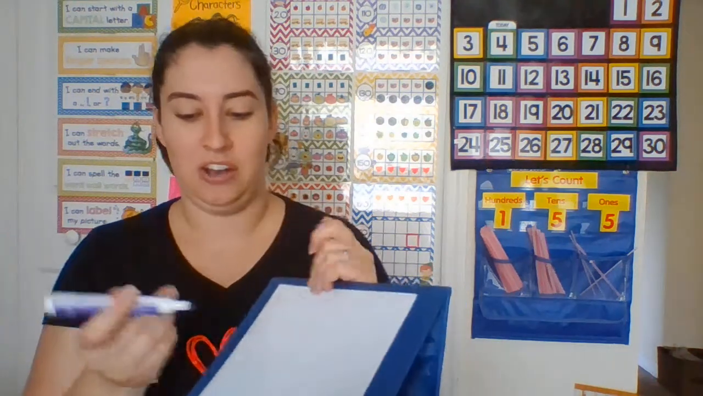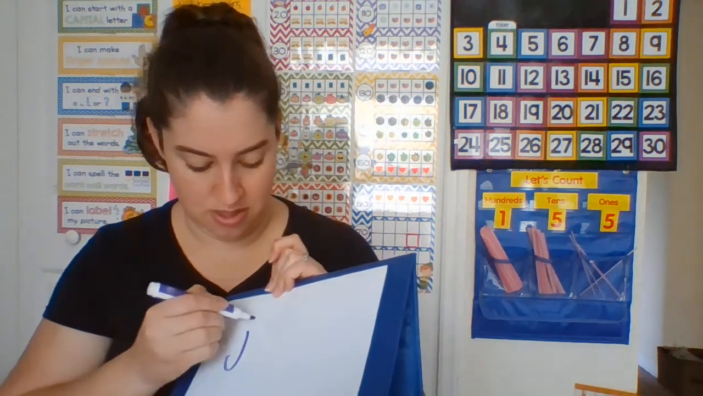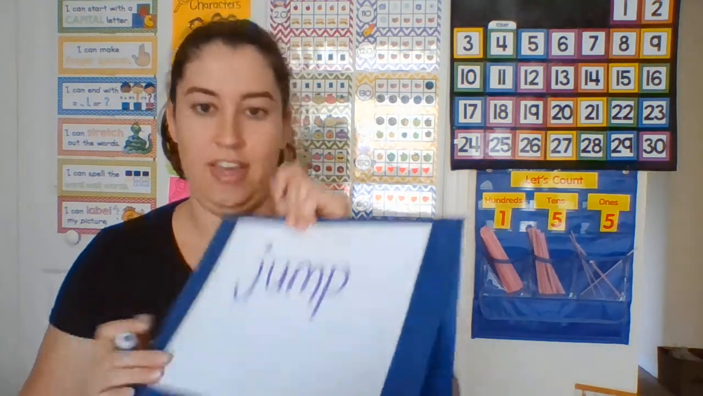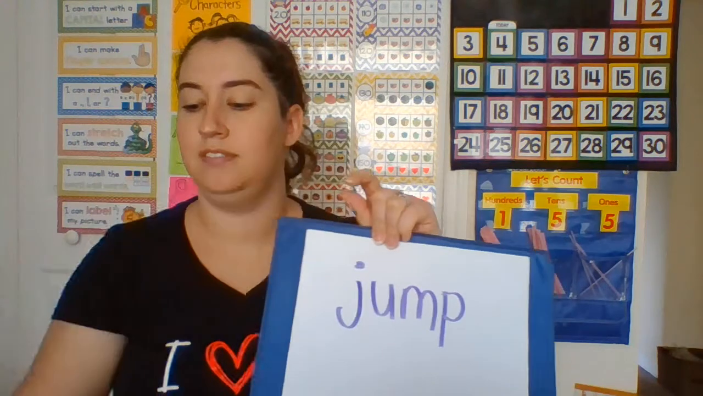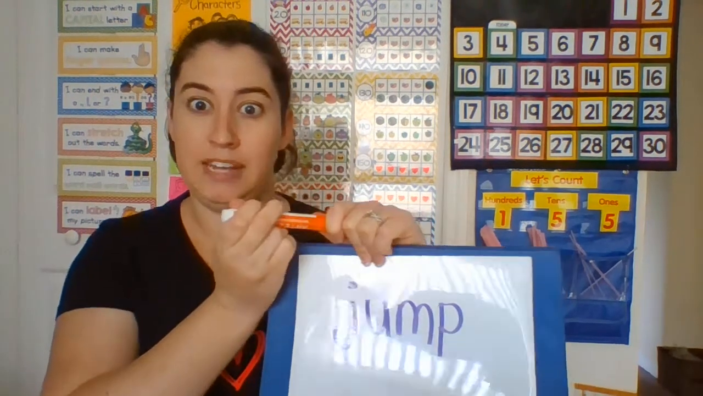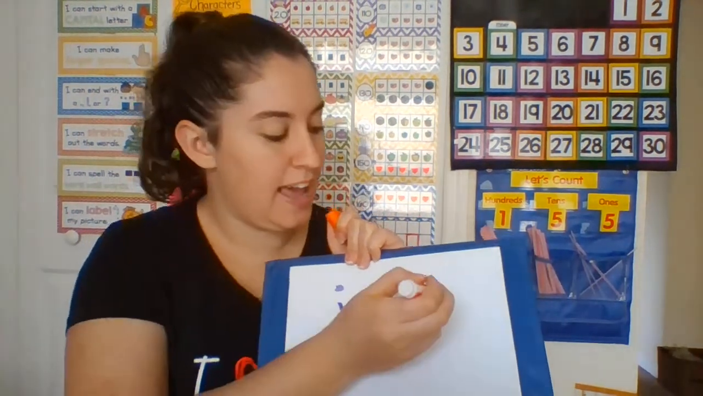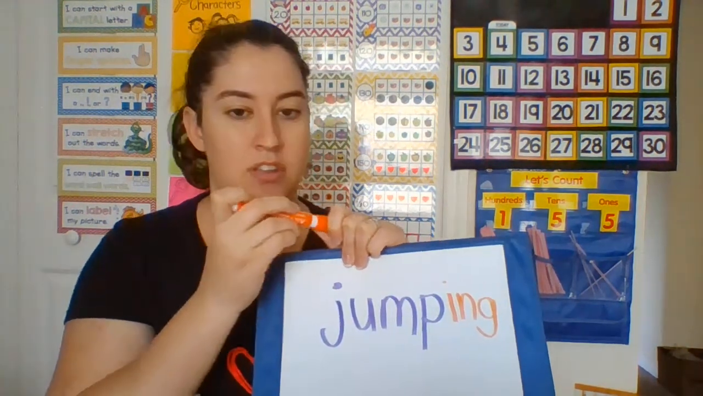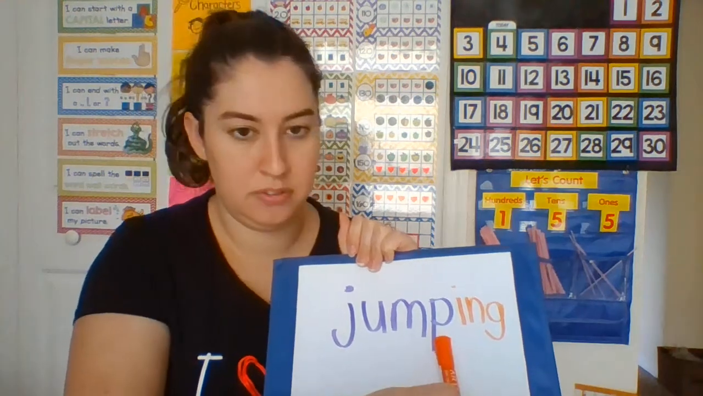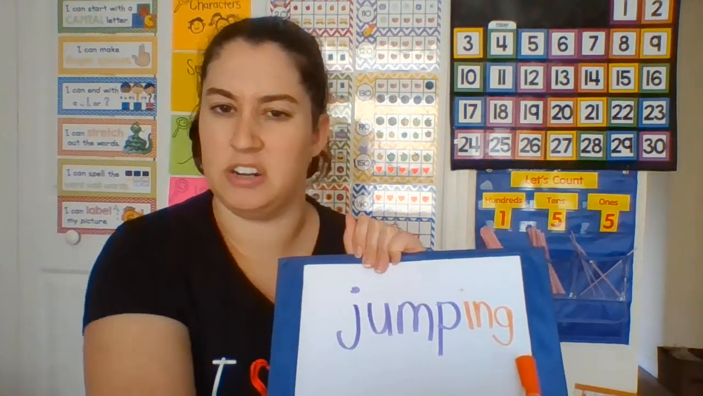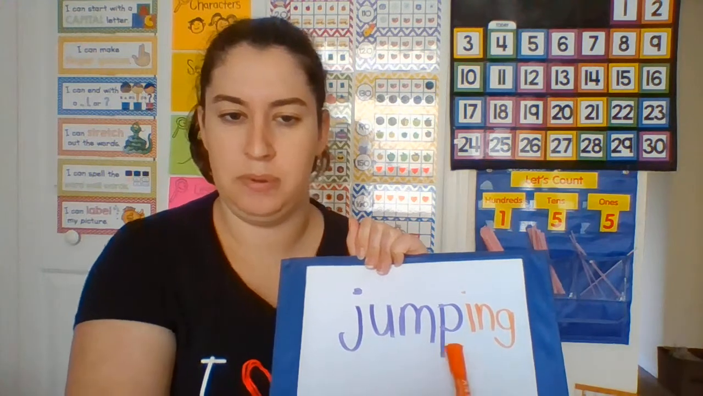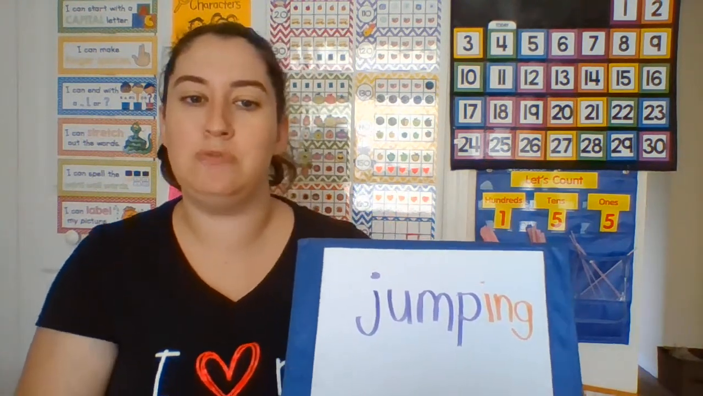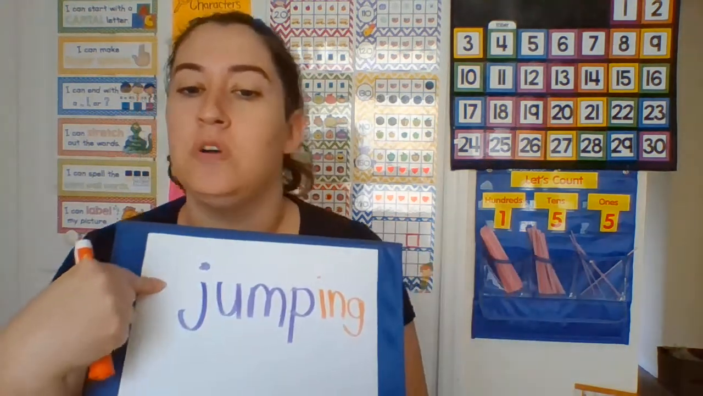So we are going to start with that sight word. What sight word is that? Jump. It is jump. And we're going to add ing on the end, and we're going to figure out what the new word is. Ready? So we have jump, ing. So what's our word? Jumping, jumping.